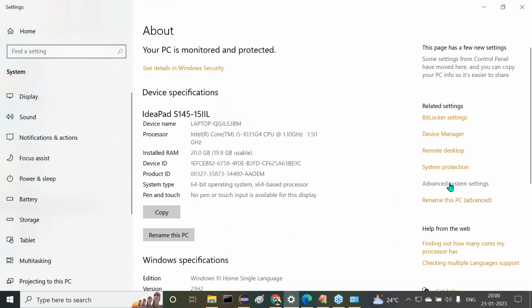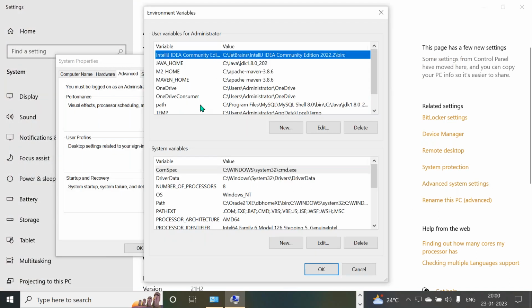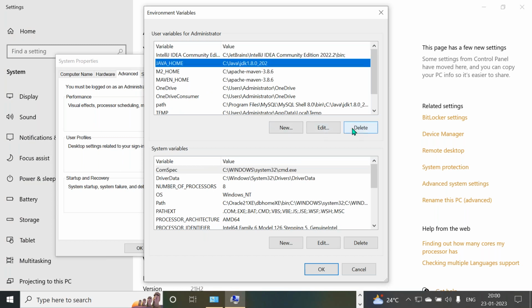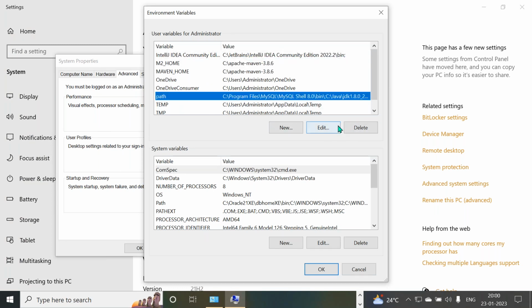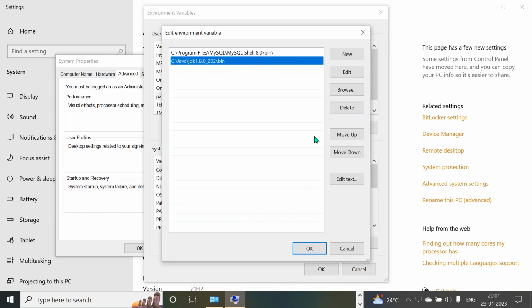All right, sir. Advanced system settings. I'll show this: environment variables. The Path environment variable, I provided here. Java home. Let me delete it. Then Path, edit. JDK, I provided this. Now let me delete it. Even that one also.